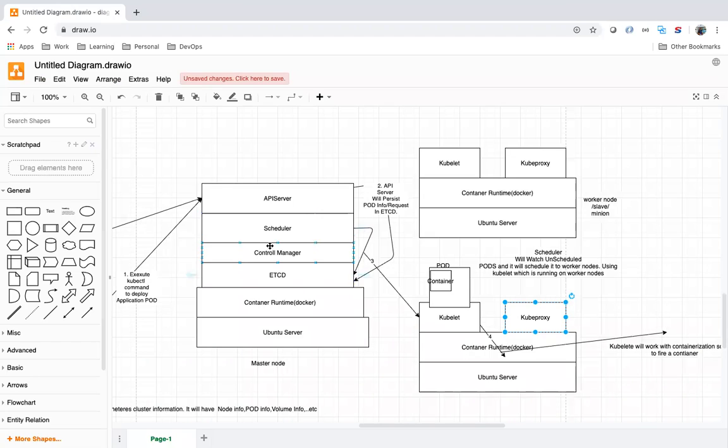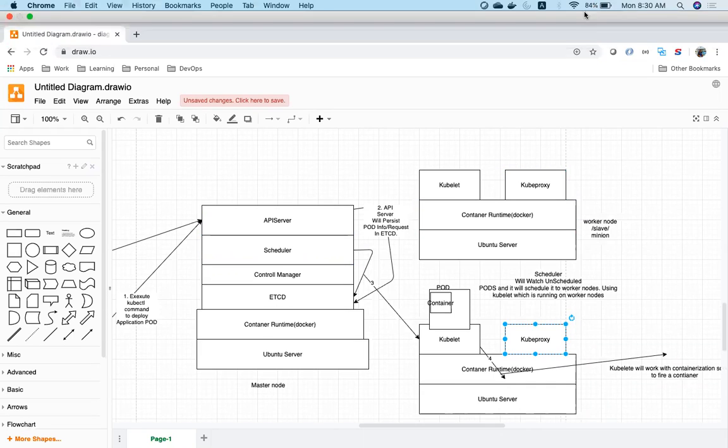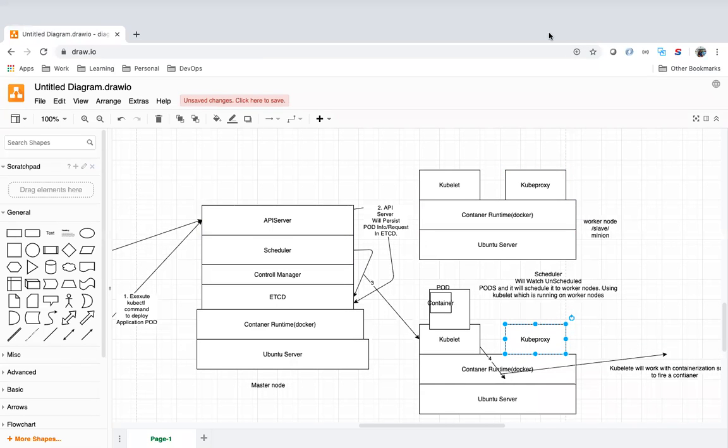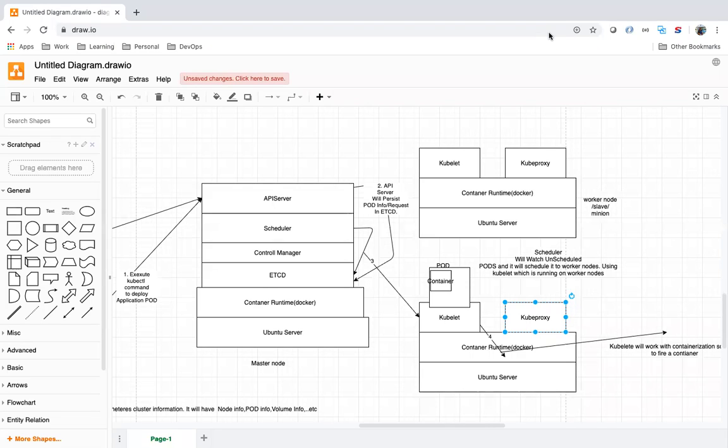If some of the worker machines go down, automatically I will get another worker machine. Who will take care of the infrastructure failures? If I go for a cloud managed Kubernetes cluster, the provider who is providing the service.